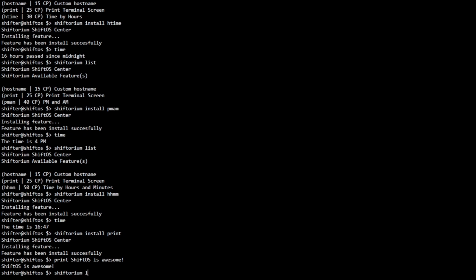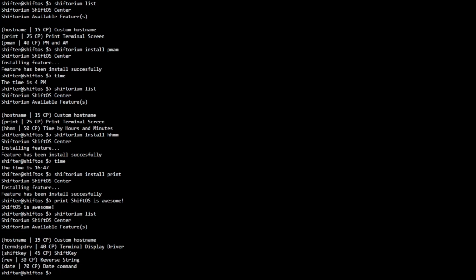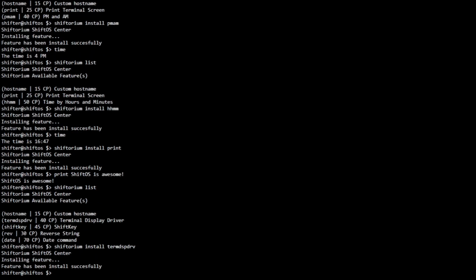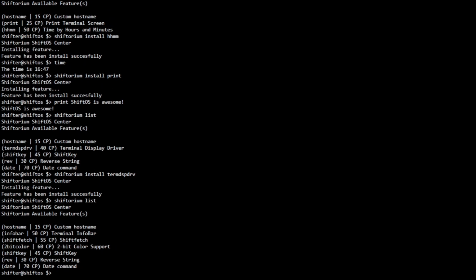So Shiftorium list. Oh, I got other commands capable of the upgrade, such as date, reverse string, shift key, and terminal display driver. The terminal display driver is something that you need to unlock to get even more features on ShiftOS to be capable of the upgrade. So if I type Shiftorium install term DSPDRV, and then features installed, Shiftorium list, there it is.